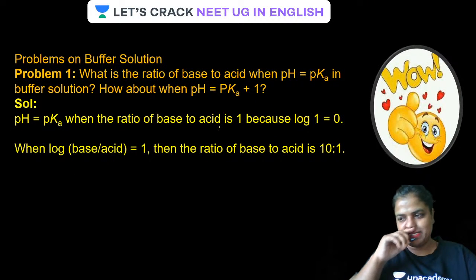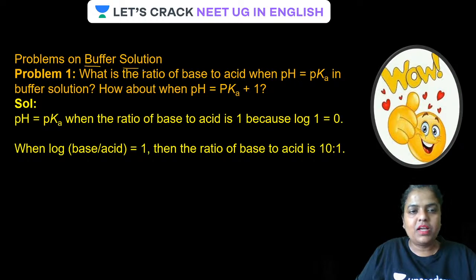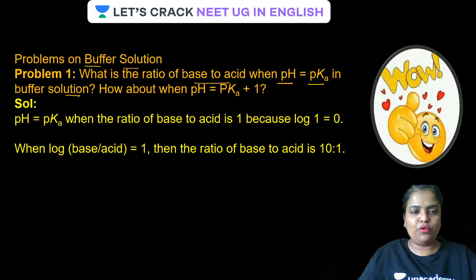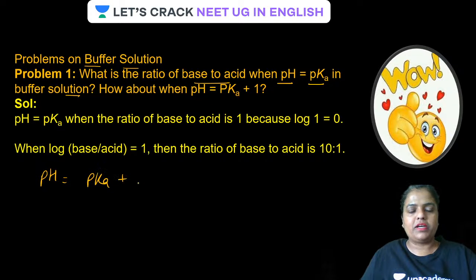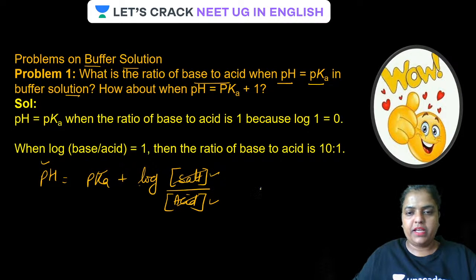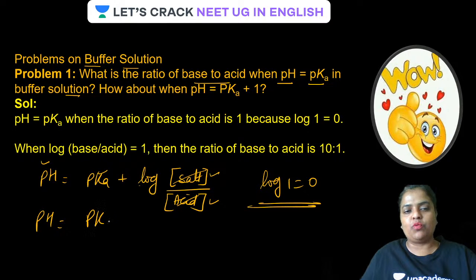Problems on buffer solution guys. Let us practice the problems. What is the ratio of base to acid when pH is equal to pK in a buffer solution? Okay guys, let us see that. We know that the formula is pH is equal to pKa plus log concentration of salt upon acid. Done. Guys, pH equal to pKa is possible only when these two are equal. If these two are equal, we get log 1, and log 1 is equal to 0. In that case only pH can be equal to pKa.